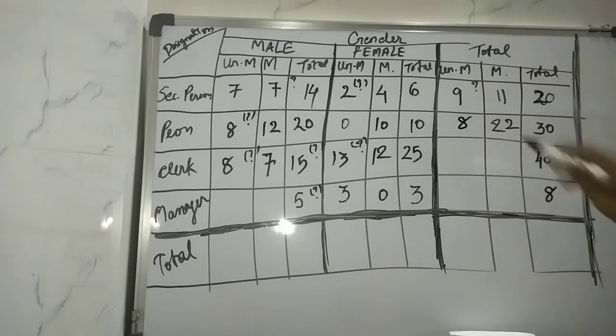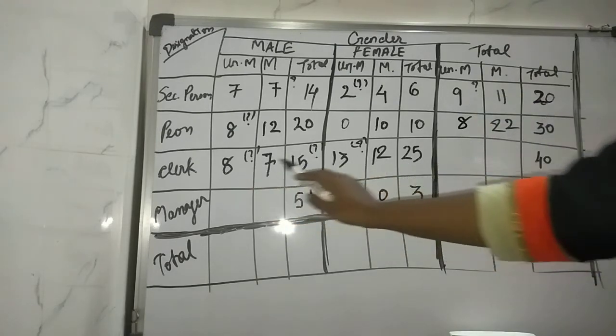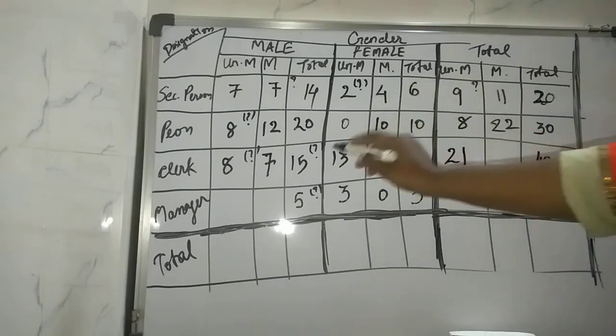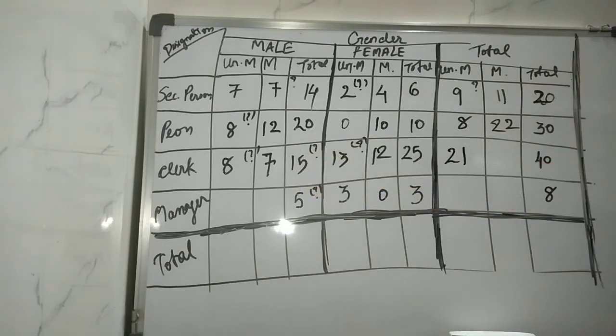Clear with this? Now again you have to do this. Unmarried 8 and unmarried 13. So 8 plus 13 is 21. Then 7 plus 12. So 7 plus 12 is 19. So 19 plus 21 is 40. So we have tallied this. Okay, 21 plus 19 is 40.